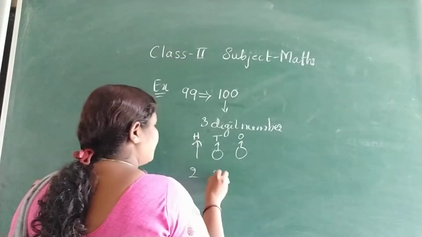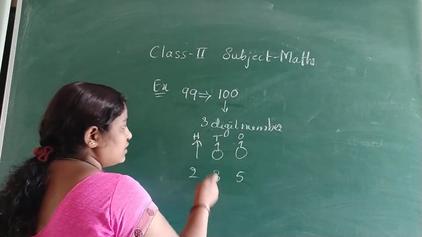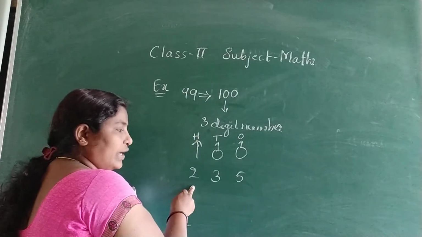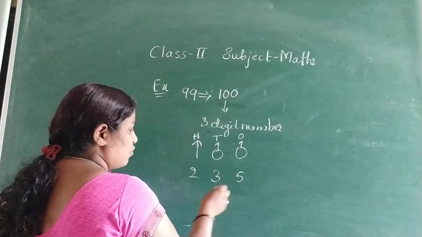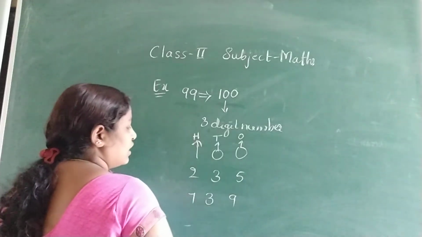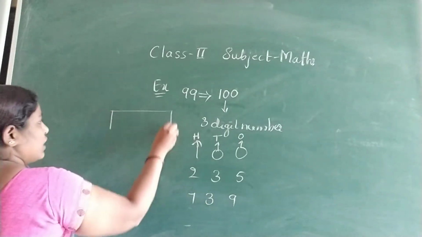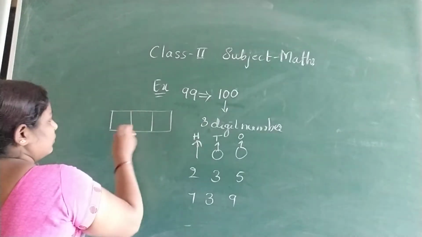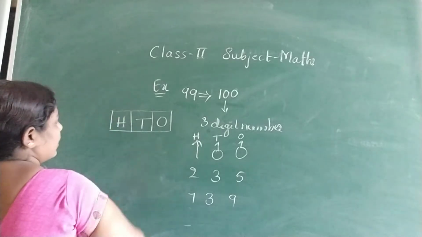Suppose again this is ones, tens, hundreds. How to read it? 235, 739. If the numbers are 3-digit, the places are ones, tens, hundreds.